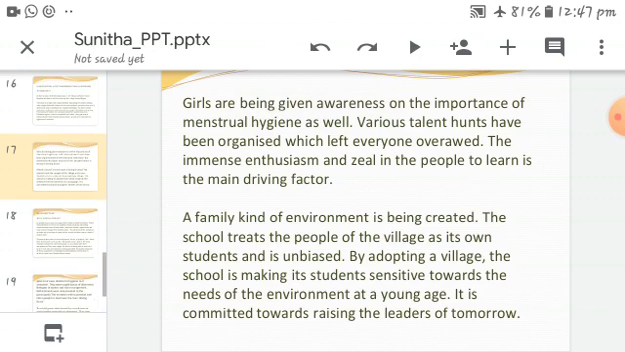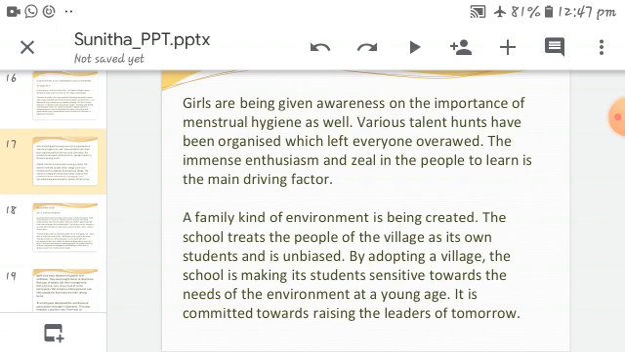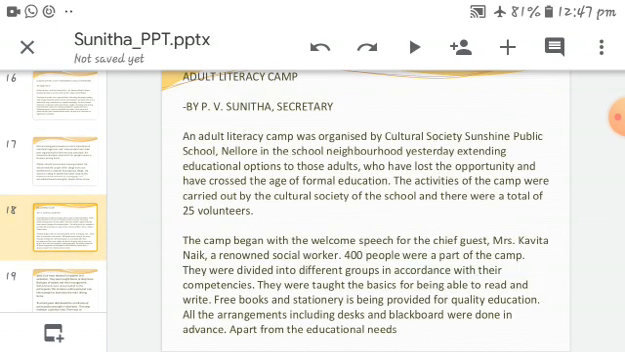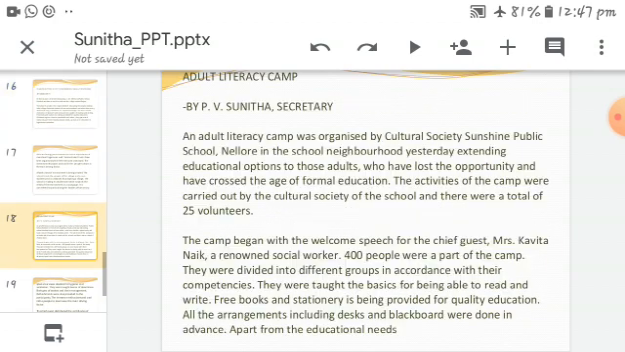So here I am in my class, giving two examples related to the report. One is the adaptation of the village and the second is the adult literacy camp, by P.V. Sunita, secretary. An adult literacy camp was organized by the Cultural Society of Sunshine Public School.